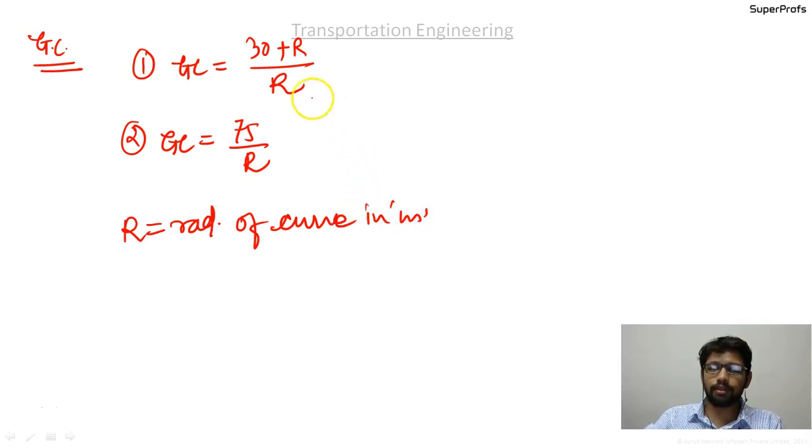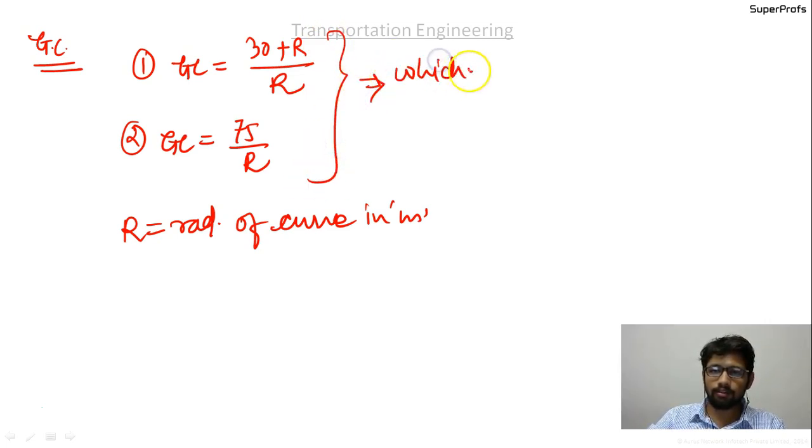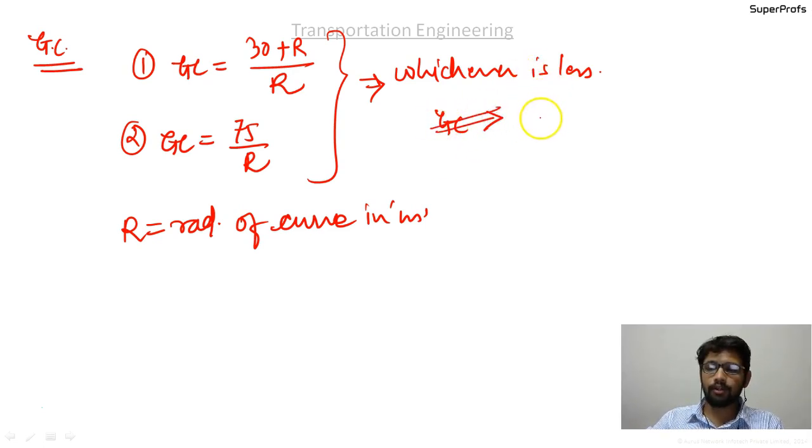The grade compensation to be provided is whichever is less. The norm was that grade compensation should not be given to gradients less than 4%.